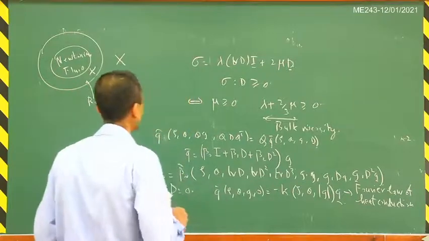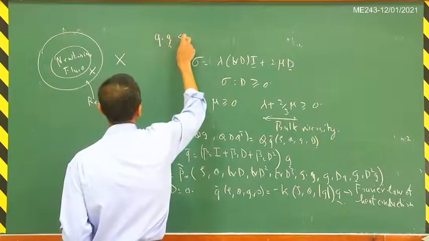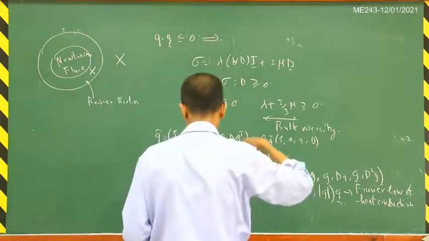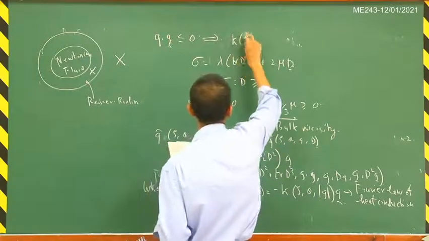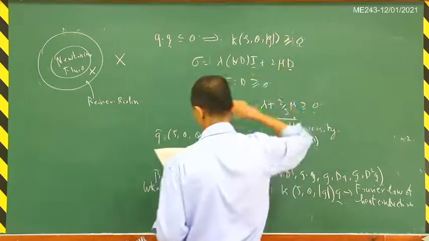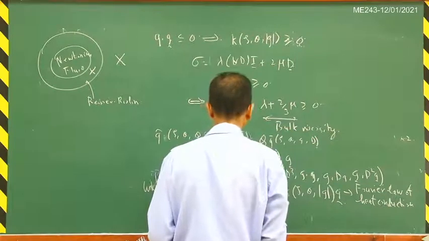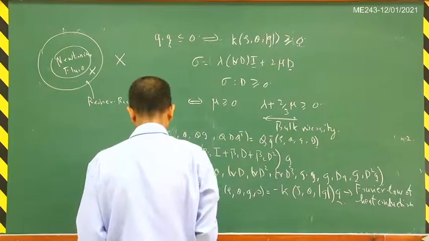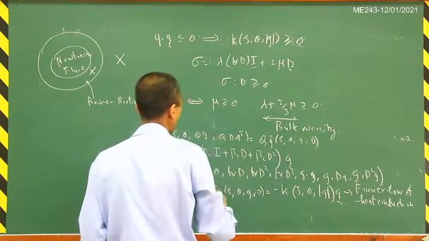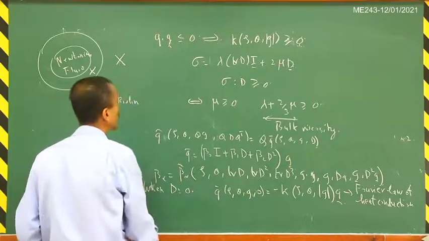So if you now substitute this constitutive relation into the relation that q dot G is less than or equal to 0, that will give you that k of rho, theta, G is greater than or equal to 0. So that is the result that you will get from this. And the other result is that if your G is equal to 0, then you will see that this q tilde is also equal to 0 here.